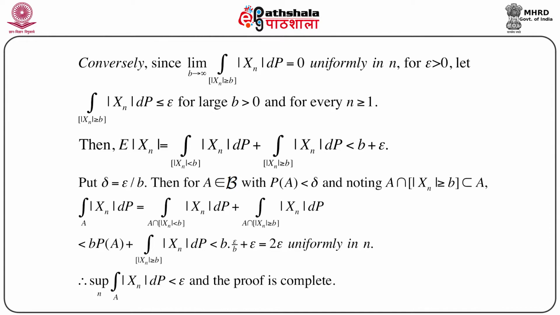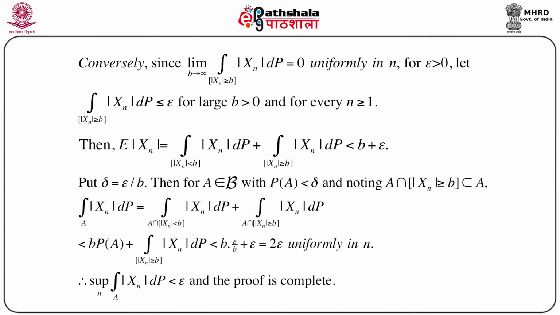So we are just splitting the set A again exactly in the same way that we have already seen, and the first part is again less than b times probability of A, because if we replace mod X_n by b, this will be less than b, and the integral over A intersection mod X_n less than b of dP we replace by probability of A, because this set is a subset of A. And the second part we keep, but we change it to the integral of mod X_n dP over mod X_n greater than or equal to b. So we are considering this integral over a bigger set.